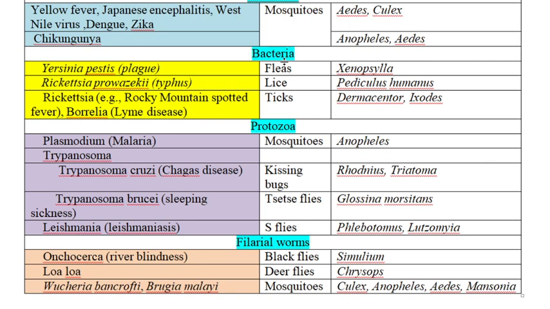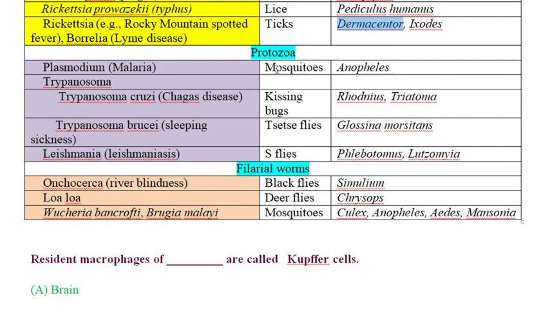Next is bacteria. Yersinia pestis causes plague and the vector is the flea belonging to the genus Xenopsylla. Next is Rickettsia prowazekii, which causes typhus and is transmitted by lice of the genus Pediculus humanus. Next is Borrelia, which is responsible for causing Lyme disease and is transmitted by ticks belonging to the genus Dermacentum.